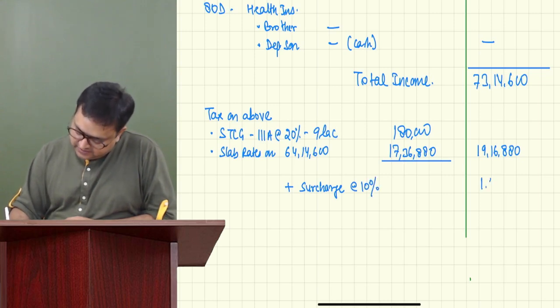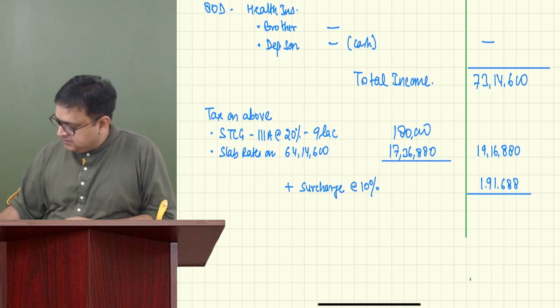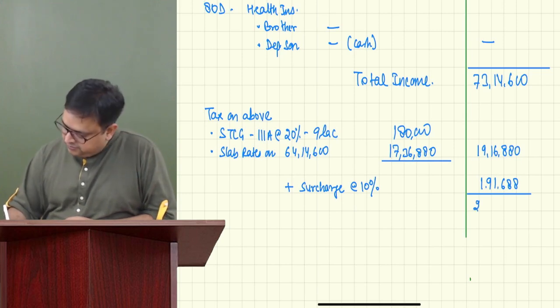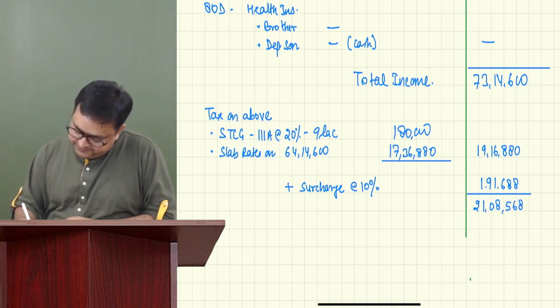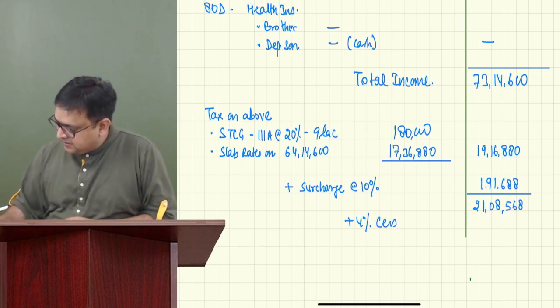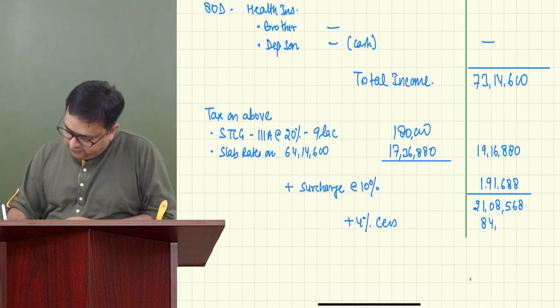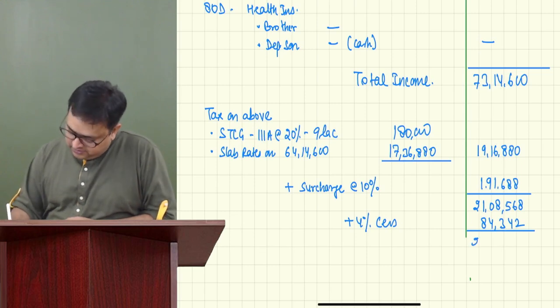So 19,16,880 plus 1,91,688, 21 lakh 8,568, plus 4% health and education cess, 84,342. 21 lakh 92,910.